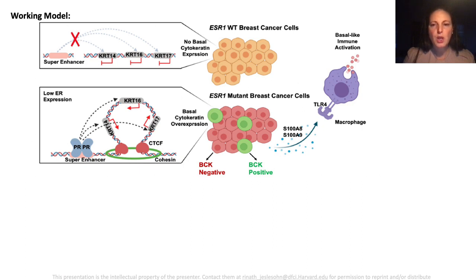Taken together, the authors propose a working model in which, in the presence of the ER mutation in cells with low ER expression, PR activation of a superenhancer upregulates the transcription of basal cytokeratins through a CTCF-driven chromatin loop, and this is associated with increased expression of key cytokines.